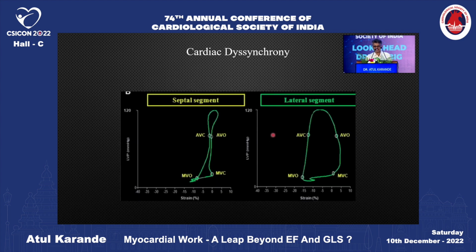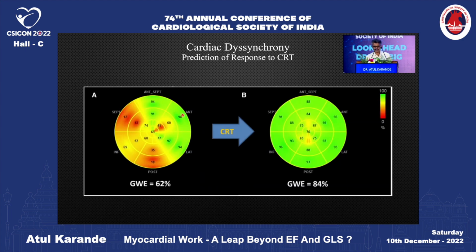In presence of LV dyssynchrony due to left bundle branch block, the septal segment moves in the opposite direction compared to the lateral, producing a lot of wasted work. One of the major issues in dyssynchrony is to predict which patient will benefit from CRT.